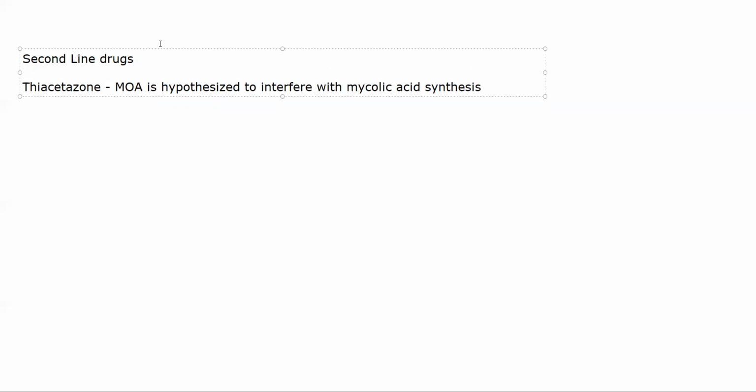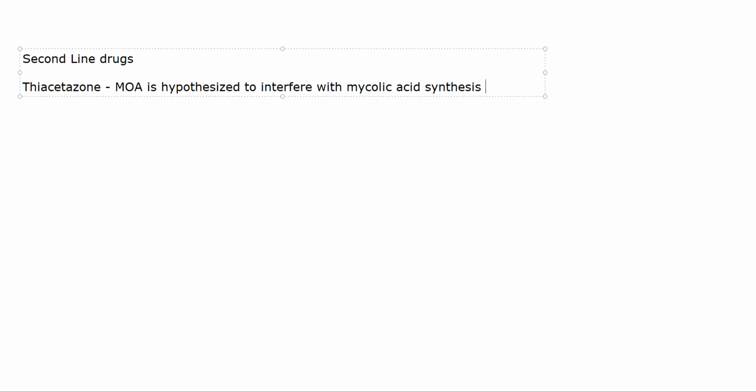Though the mechanism of action of this drug is unclear, what we do know is that it will interfere with mycolic acid synthesis. At least it is hypothesized that the MOA is to interfere with mycolic acid synthesis. If mycolic acid synthesis is interfered with, the cell wall becomes weak. That is the vertical summary of the situation. That is how the mechanism of action, at least, is thought to work. Now, this is a tuberculostatic drug. It will only stop the growth of the bacteria. It will not kill the bacteria.